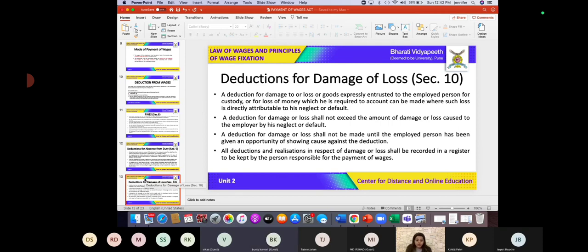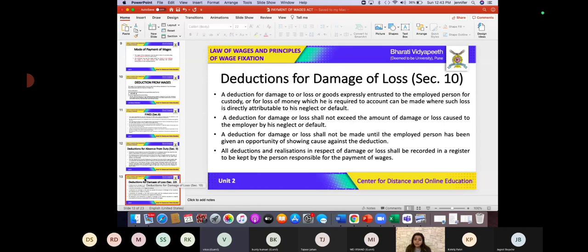Furthermore, a deduction for the damage or loss shall not be made until the employed person has been given an opportunity of showing cause against the deduction. So obviously, if the employee has caused any damage, then he should be given an opportunity of being heard as to how that damage occurred.